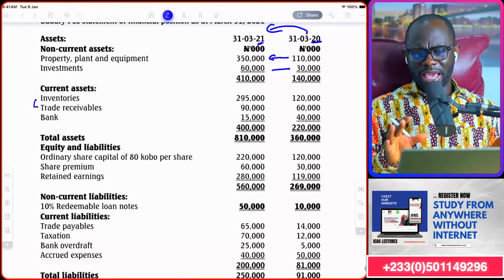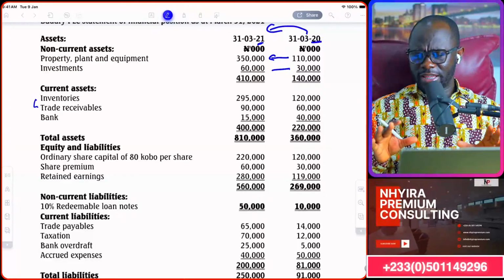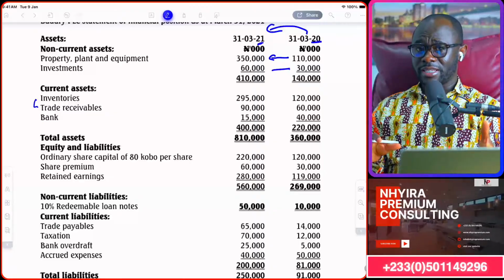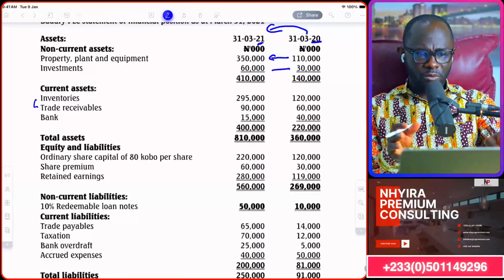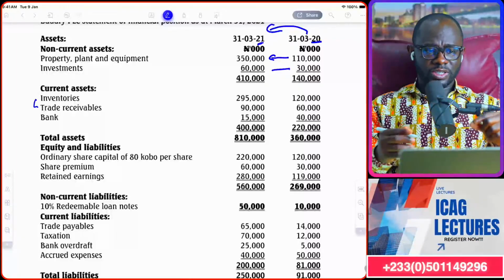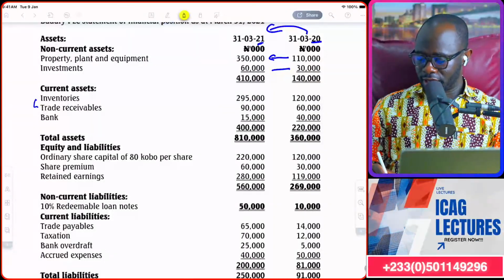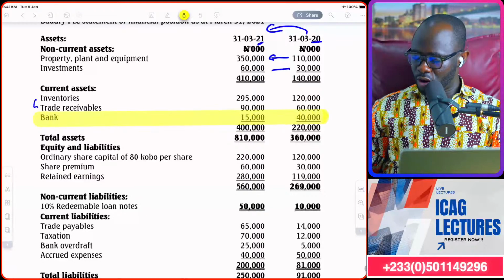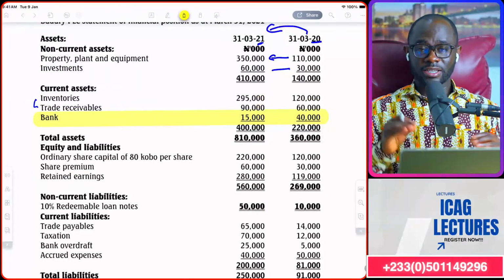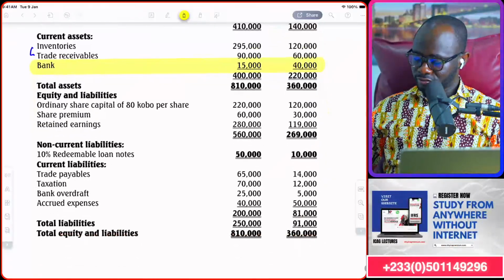Okay, remember here, you're not going to do anything like working capital because we are in the direct method. So there is a different way we're going to use the inventory figures. There's a different way we're going to use the trade receivable figures. Bank, we know what we're going to come up with later. That is going to be cash and cash equivalent. We're going to bring that up later.